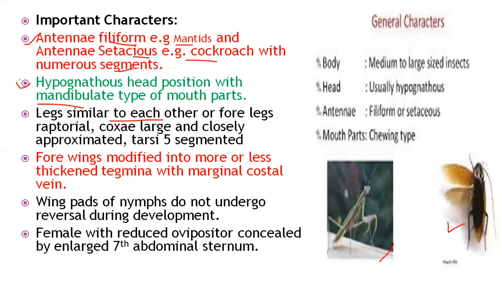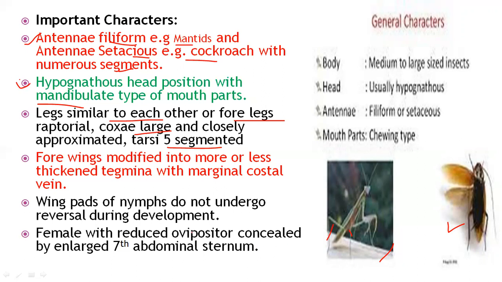In these legs the coxa is large and closely approximated, and if we observe the tarsal region of the legs of both insects, it is a five-segmented tarsus. So in the cockroach the legs are similar and known as cursorial, while in the mantid the forelegs are modified and known as raptorial. But in the raptorial legs of the mantid, the middle and hind legs are useful for ambulation, meaning walking type legs.